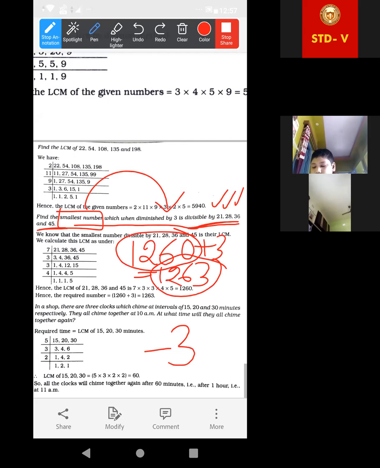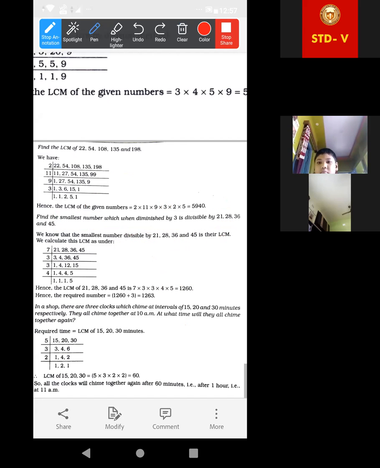Ma'am, what to write here? Okay, you can directly write the required number, or you can write after diminishing or removing 3, whatever you want. Subtracting 3, we will get their LCM, which is divisible by all of them. Hence, the required number is this. Look, write this after.